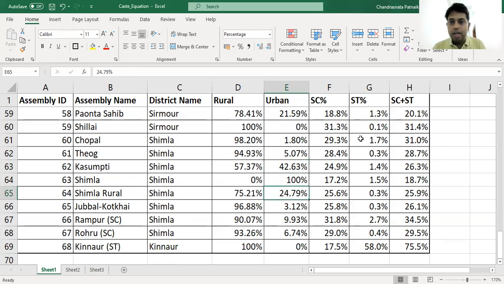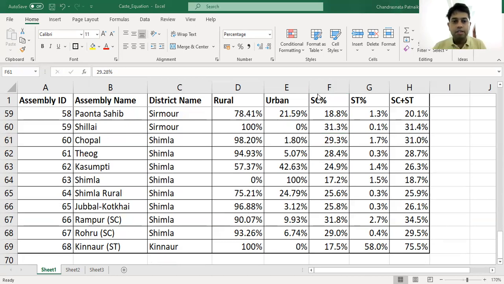The ST population is not very significant in this area, but the SC population, on average, is around 26.2%. The highest SC population in Shimla is in Rampur, 31.8%. The second highest is 29.3%.